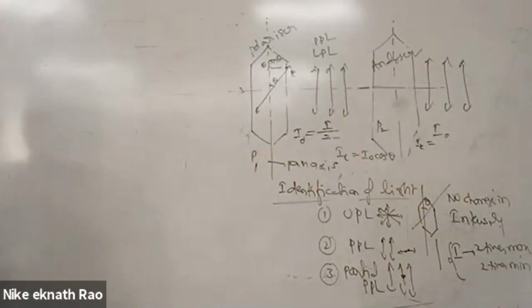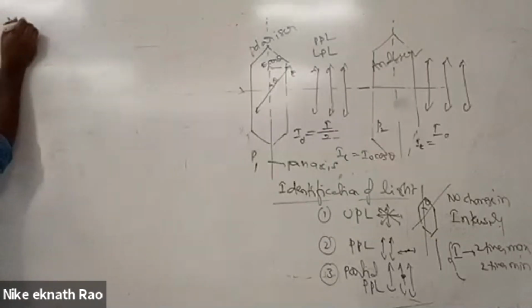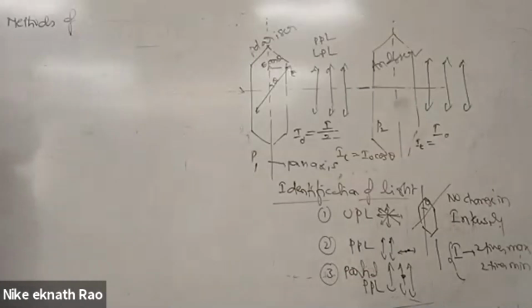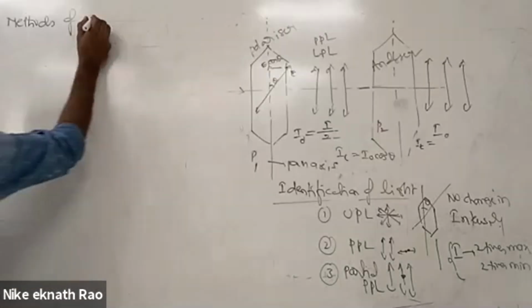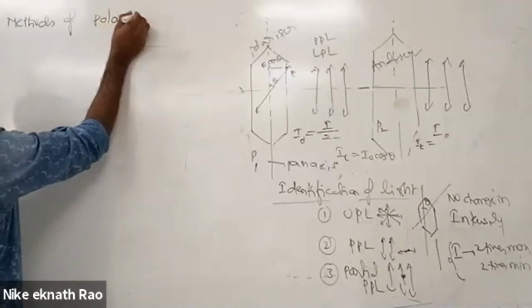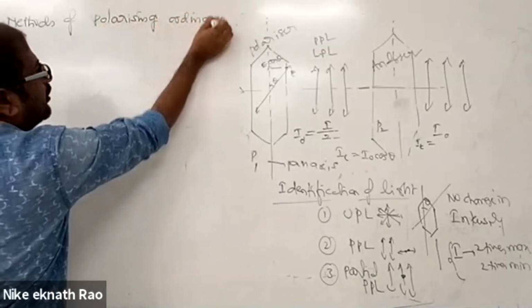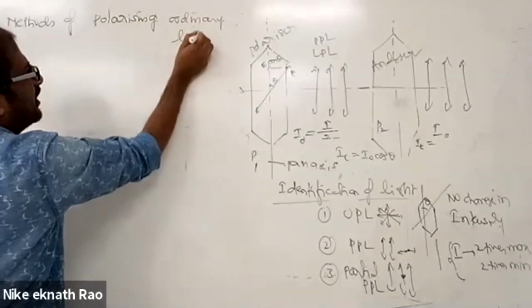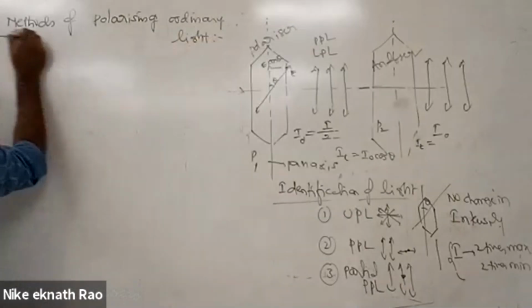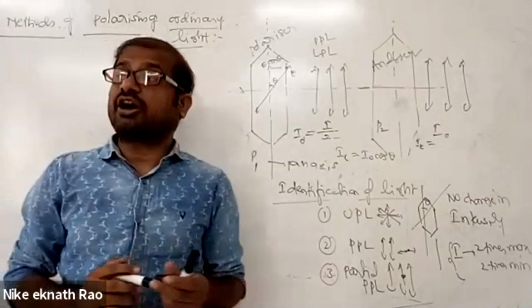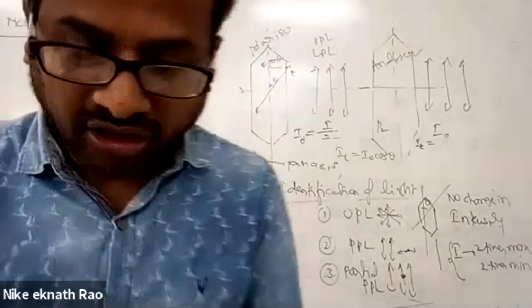Next, methods of polarizing ordinary light. What do you mean by ordinary light? This is ordinary light, not extraordinary light. Ordinary light is the light which has electric field components, vibrations, in all possible directions. That is called ordinary light.